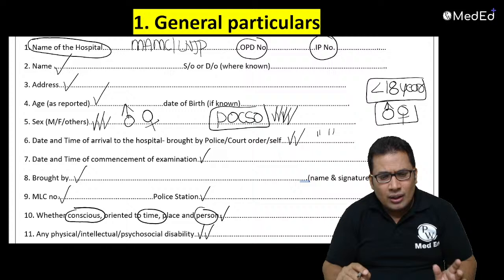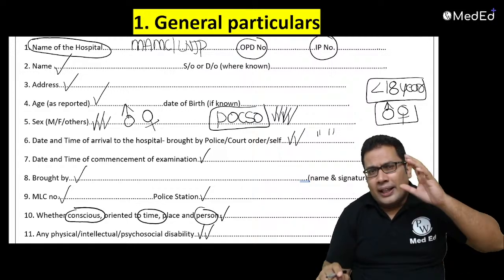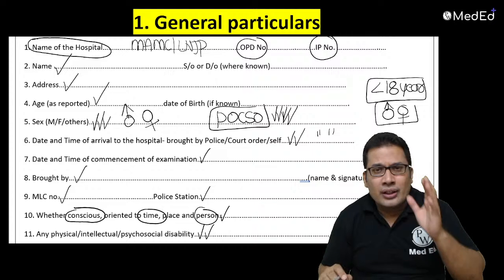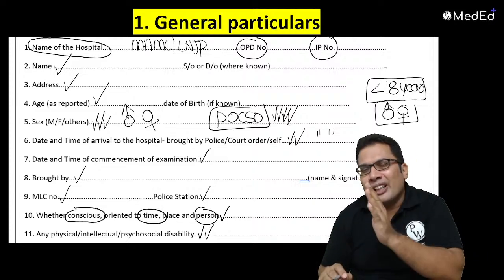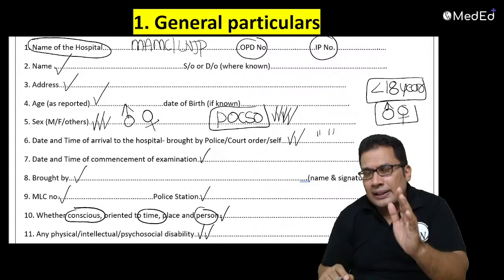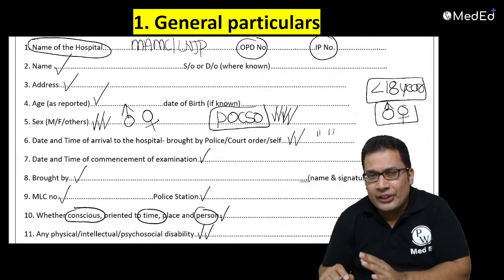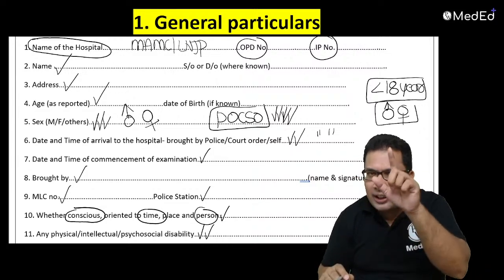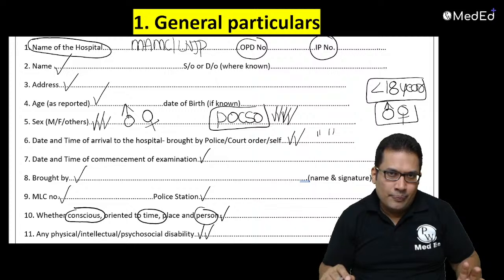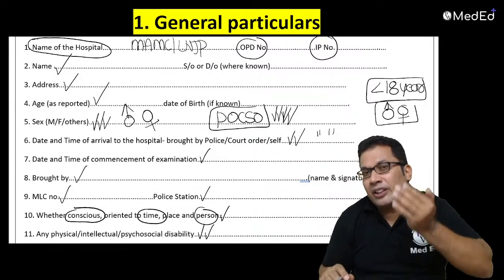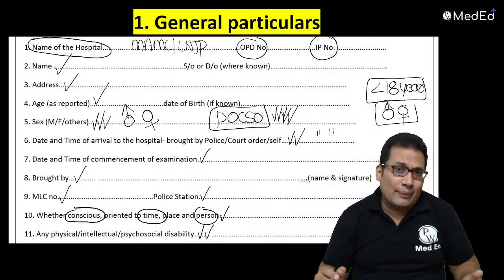Again, I'll repeat: the examination of the accused of rape or sexual violence comes under 52 BNSS. Previously it was under CrPC, 53A CrPC. You can remember 53A, A for accused of rape. So the question can be asked: what do you mean by 52 BNSS, or 53A CrPC? All this can be asked.